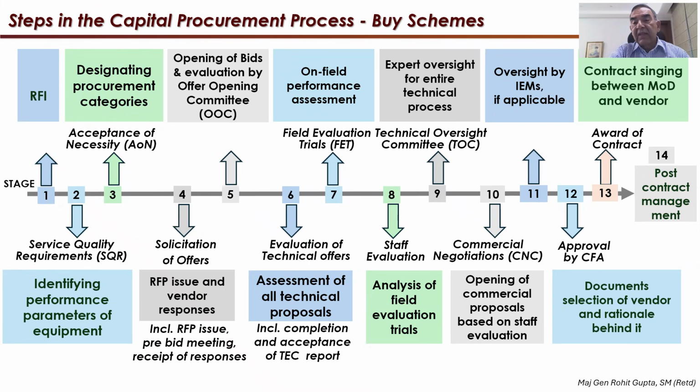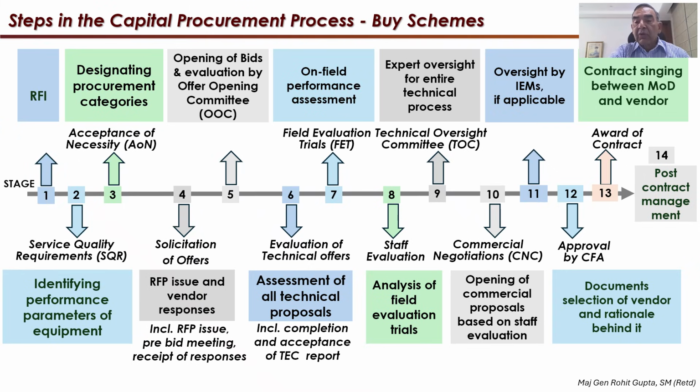There is a technical oversight committee for cases which are above 300 crores, where they look at an oversight for the entire technical process. And while the trials are going on, a Benchmark Negotiating Committee, BNC, is put up, which looks at the costing of the particular product. At the time when the commercial negotiation committee comes into being, the BNC report is available to it for consultation in negotiation as to what should be the price of the particular product.